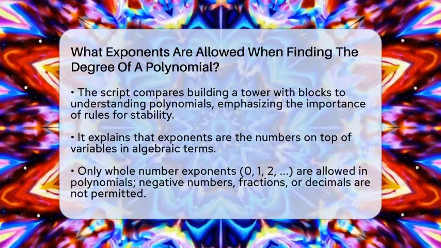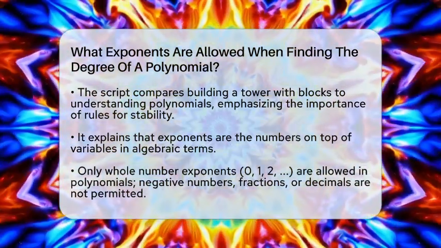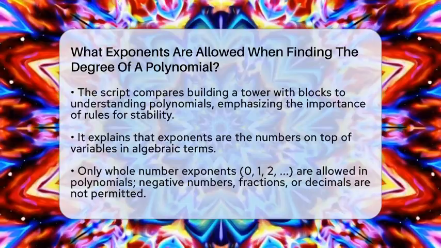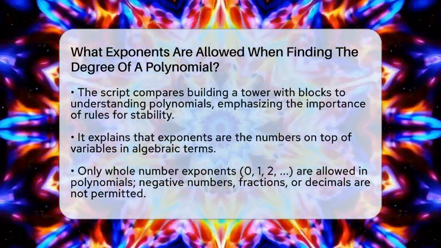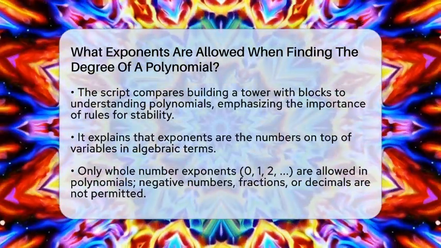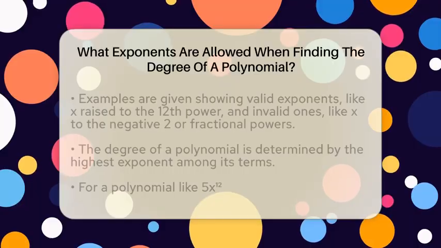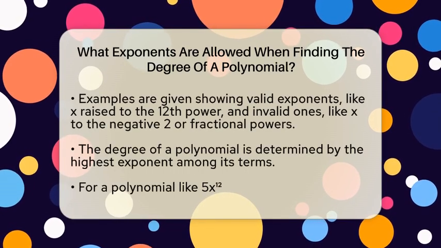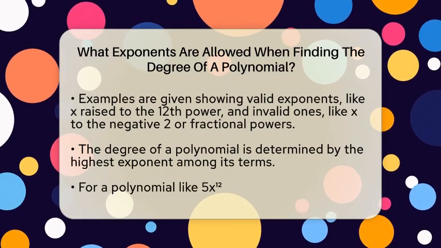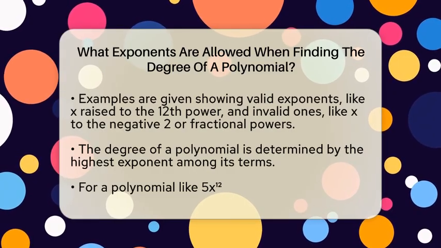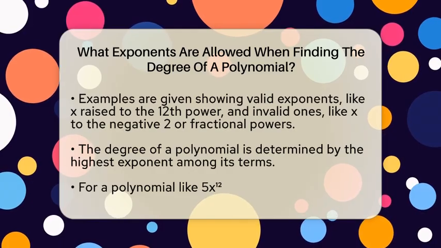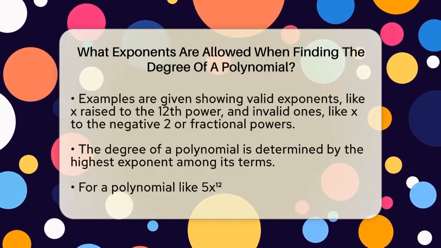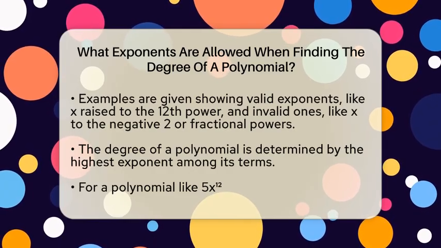When we talk about polynomials, we mean expressions made up of terms where each term has a coefficient and a variable raised to some power. The key thing is that the exponent, which is the little number on top of the variable, has to be a whole number. That means it can be 0, 1, 2, 3, and so on. Negative numbers, fractions, or decimals are not allowed. For example, an exponent like -2 or 1/2 isn't permitted in a polynomial.